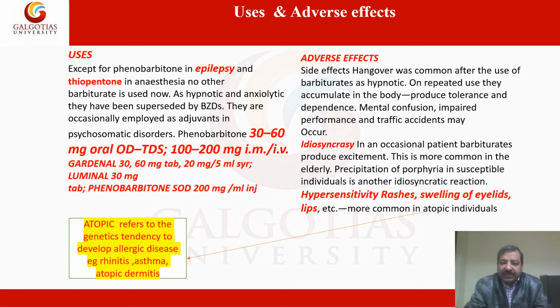They are occasionally employed in the treatment of psychosomatic disorders. Phenobarbital is available in oral tablets of 30 and 60 milligrams. We can give this drug once a day or thrice a day. The drug is also available in injectable form, 100 and 200 milligrams, for IM or intravenous use. It is available under the name Gardenal, 30 and 60 milligram tablets and 20 milligram per 5 ml syrup. Another brand is Luminal 30 milligram tablets, and phenobarbital sodium injection 200 milligram per milliliter.